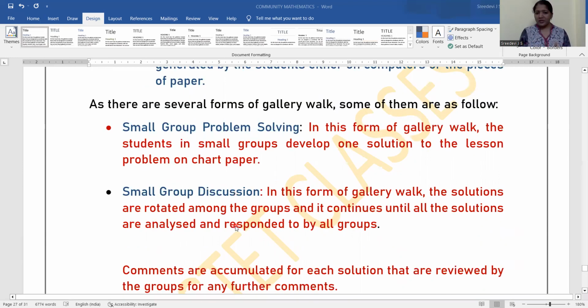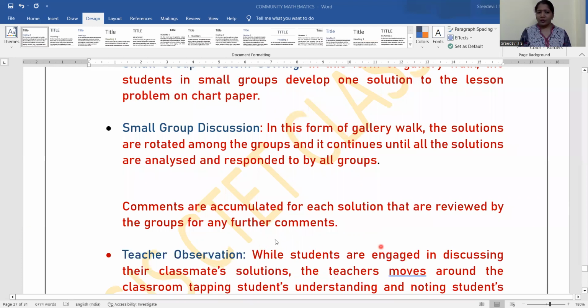Then small group discussion. In this form, the solutions are rotated among groups. That is, one solution prepared by the group is rotated to the others, and it continues until the solutions are analyzed and responded to by all the groups. That means one particular group has a particular invention, right? So that is exchanged between the others. At last, everything can be comprehended to reach a particular solution. Then the comments are accumulated for each solution and reviewed by the group for any further comments.